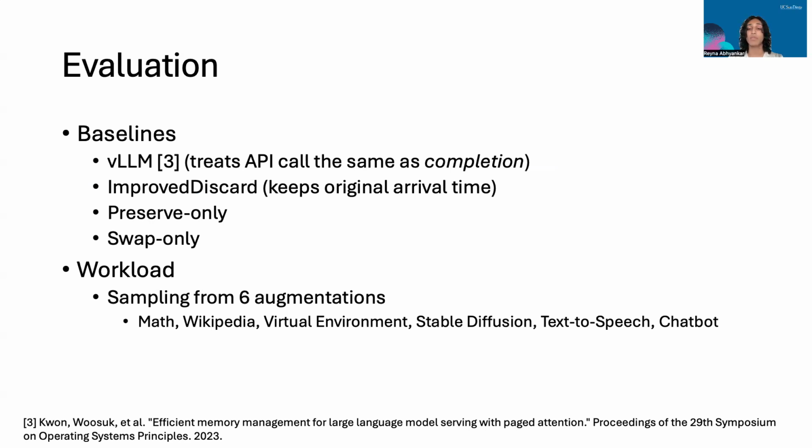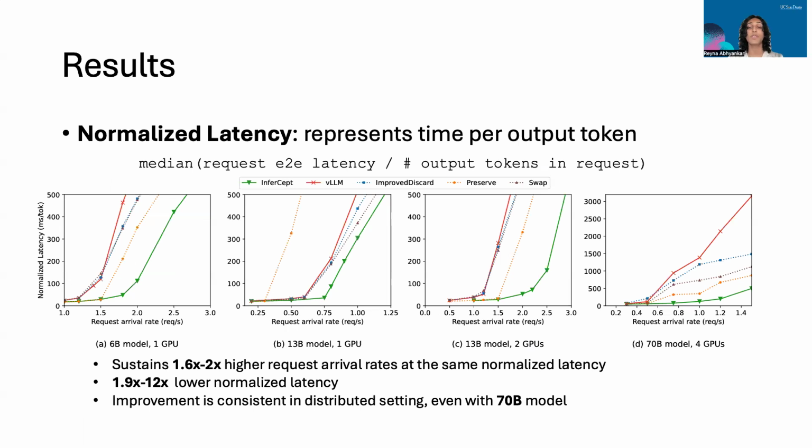For our evaluation, we composed a dataset of the 6 augmentations we studied. Our results show that InferCept supports 1.6 to 2 times higher request arrival rates than vLLM at the same low latency, or even lower, with 1.9 to 12 times improved lower normalized latency, which represents time per output token. And our results hold as the number of devices increases proportional to model size, which is critical for scaling augmented LLM serving.